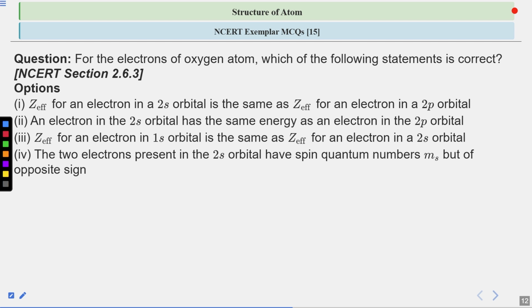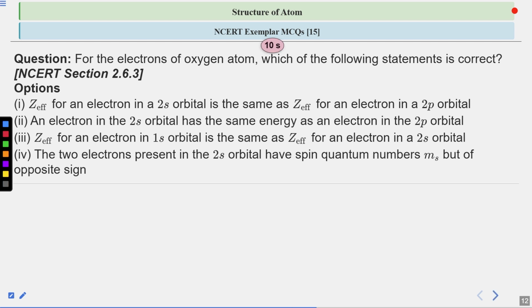Third, Z effective of an electron in 1s orbital is the same as the Z effective of an electron in 2s orbital. Fourth, the two electrons present in the 2s orbital have a spin quantum number ms but of opposite spin sign.